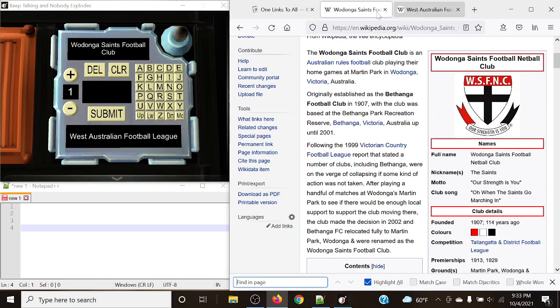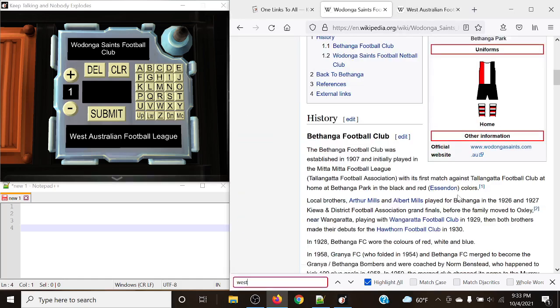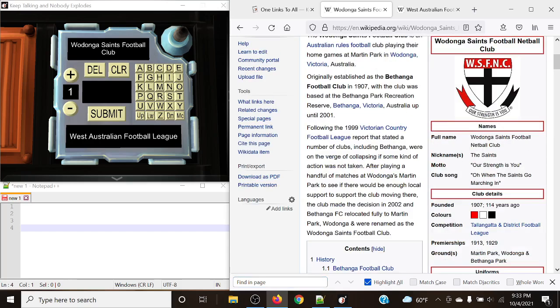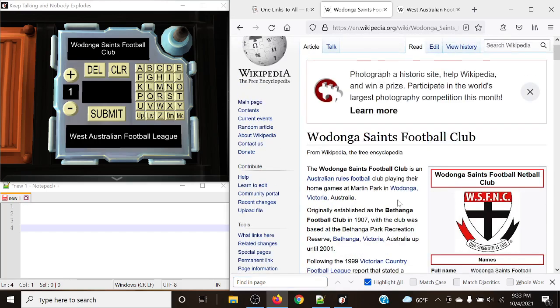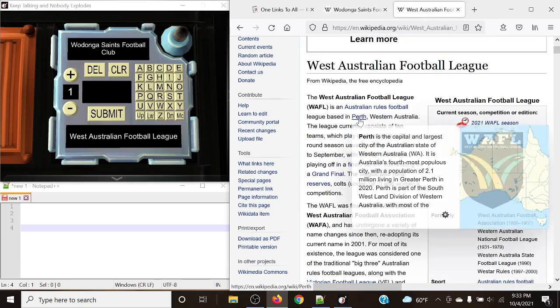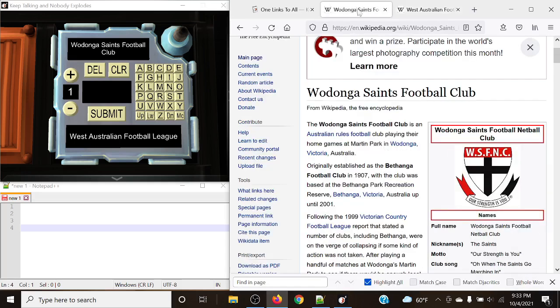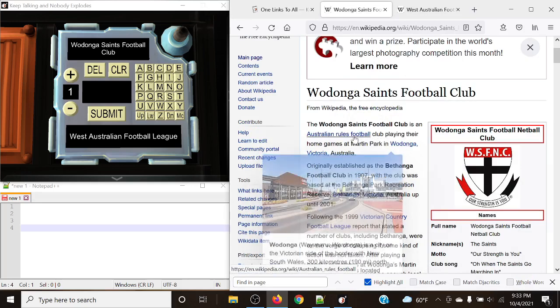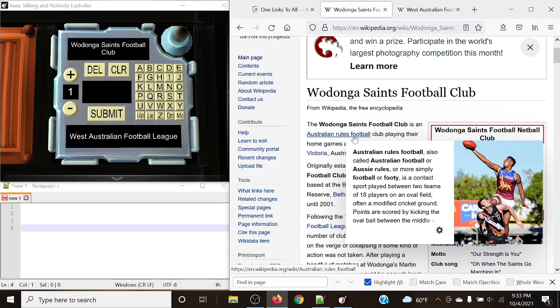For example, let's start in Wodonga Saints. Let's find West. Nope, we cannot find West. But what we can do is perhaps take a look at what they have in common. This one's based in Perth, so if we can get to Perth, that might actually help. Wodonga, Victoria. Maybe Australian rules football, perhaps?